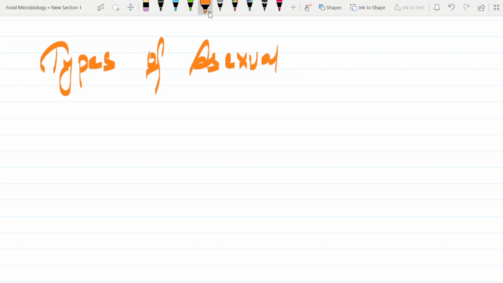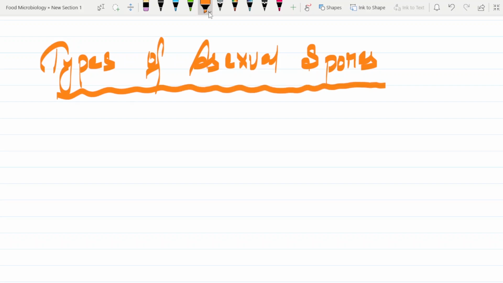So we are going to the next part, and that is types of asexual spores. Now, what are those types? I'll just list them down.